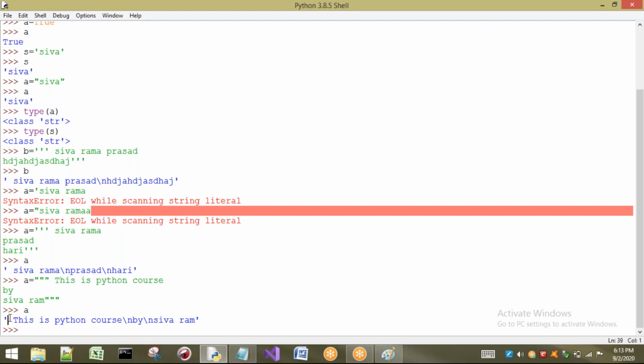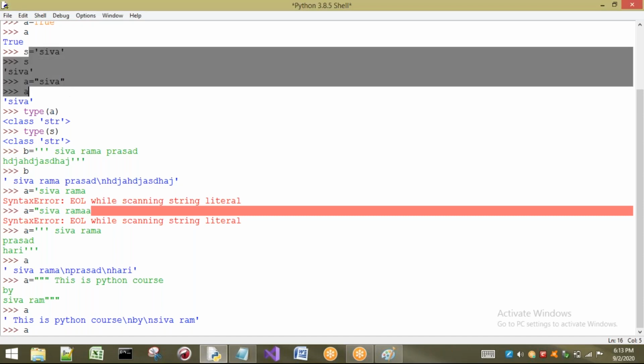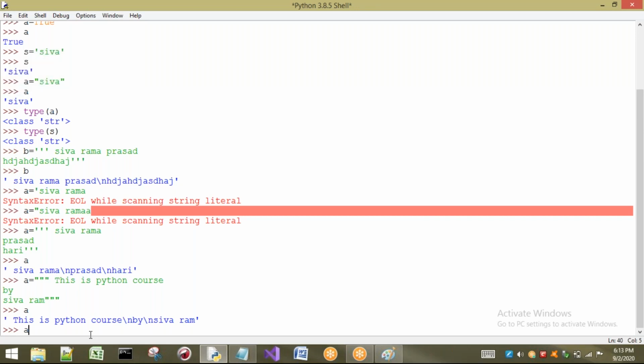If you want to write a single-line string, it has to be enclosed with single quotes or double quotes, or triple single quotes or triple double quotes. Already I have shown these things: it can be enclosed with single quotes or double quotes. I am talking about a single-line string. Now here we can also take a string with 3 lines, no problem.